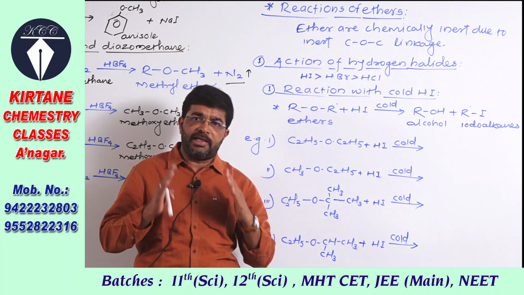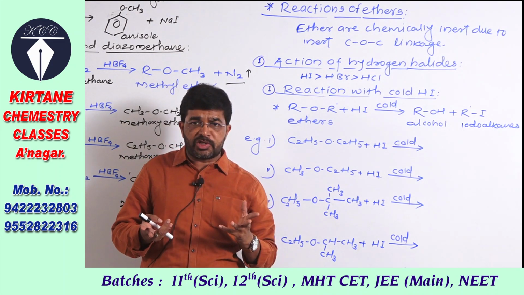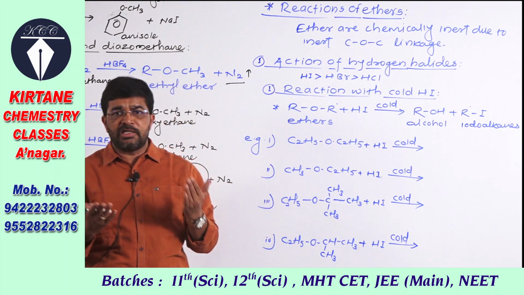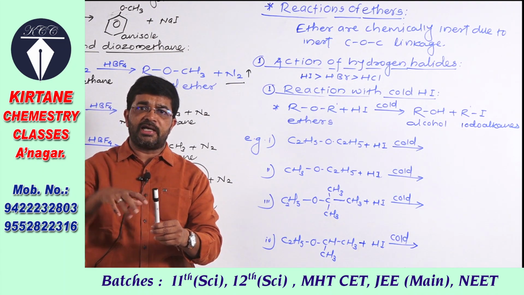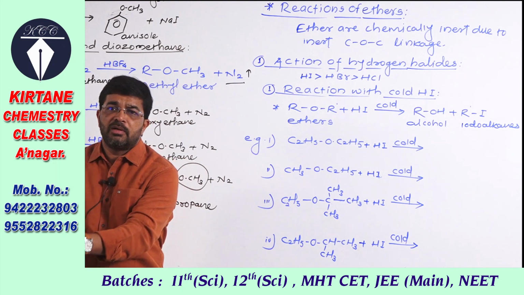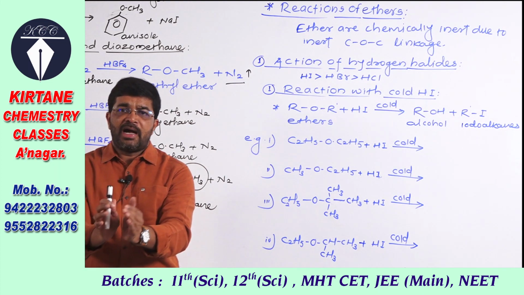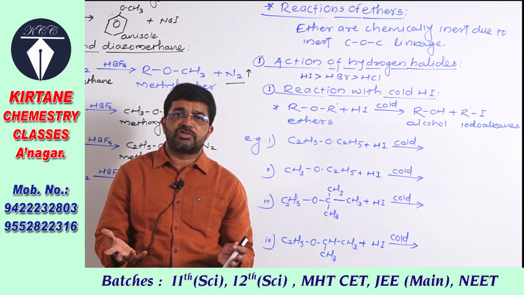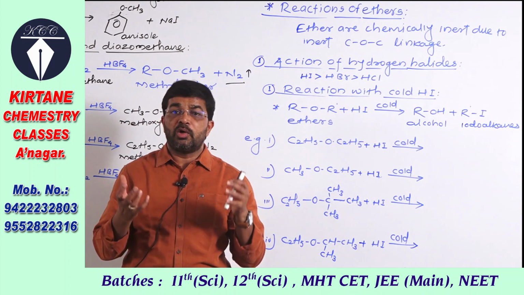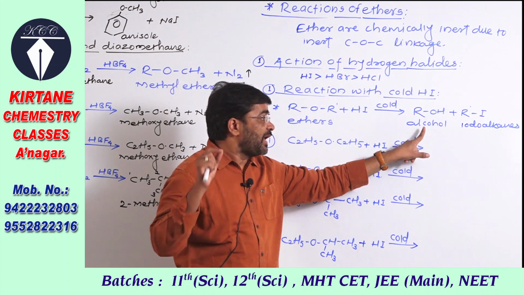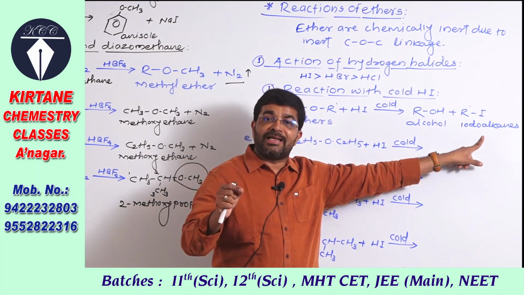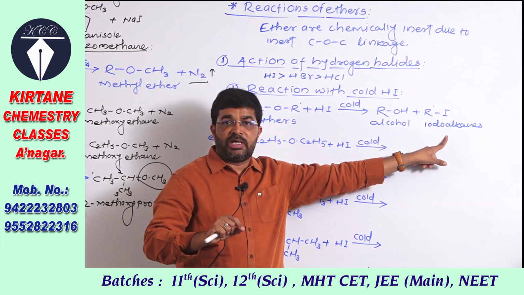कमी तापमानाला ही reaction घ्यायची. कशी घेणार reaction? Simple, काय करायचं, ether घ्यायचा test tube मध्ये, flask मध्ये, त्याच्यामध्ये hydroiodic acid add करायचा आणि हे mixture fridge मध्ये किंवा ice मध्ये ठेवा. So that provides the cold condition or low temperature. What are the products formed? A mixture of alcohol and iodoalkane, or alkyl halide, is obtained.